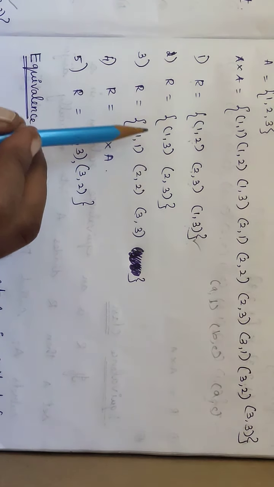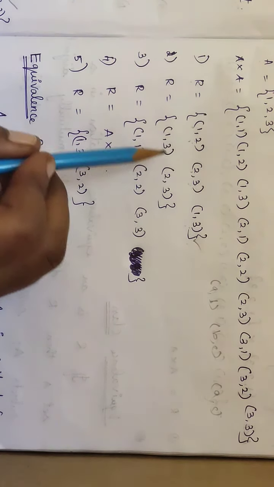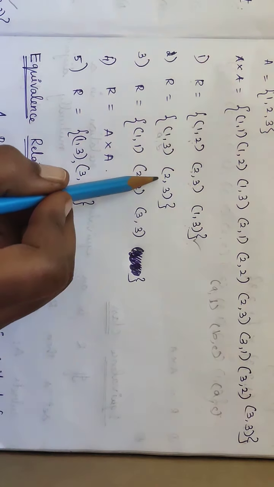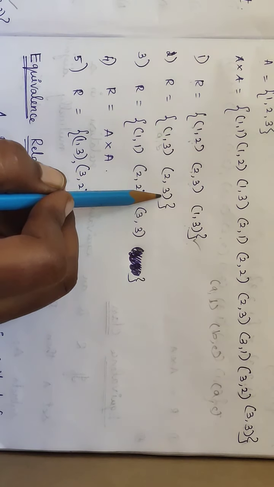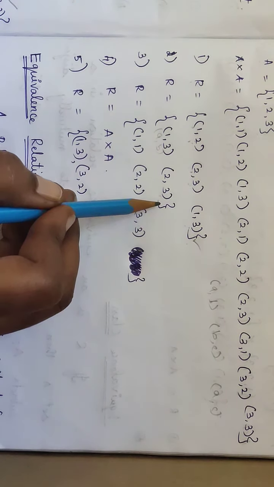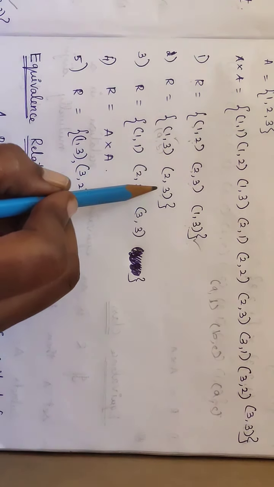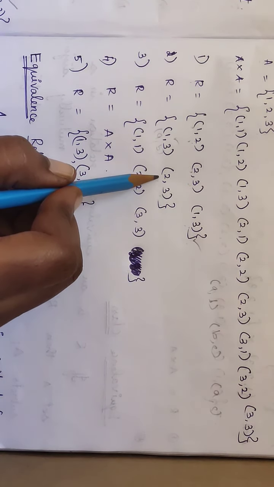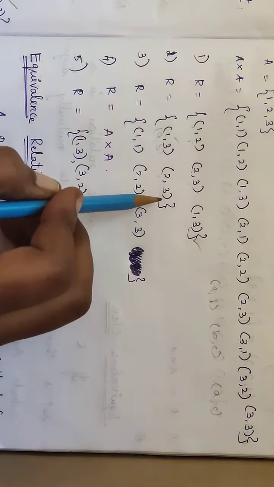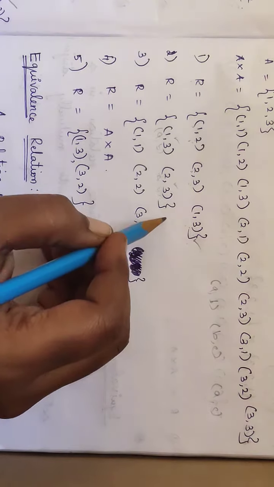Now check here, (1, 3). (a, b), this is there. (b, c), (b, c) means (3, something) should be there, that is not there, only (a, b) is there. In that case I cannot have (a, c), therefore this will come under transitive only. Now check for this one, (2, 3) is there, (a, b) is there, then (b, c) is not there. In that case only (a, b) is there, therefore this will also come under transitive.